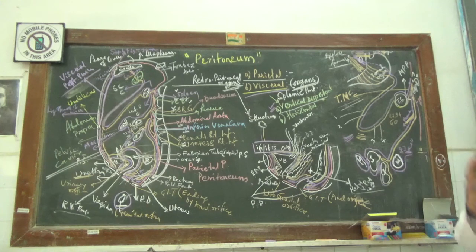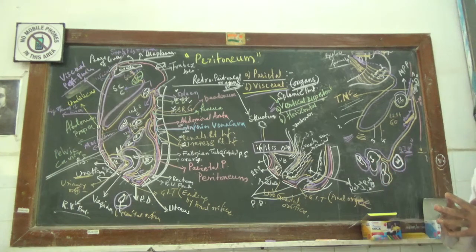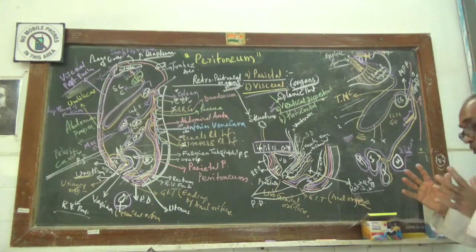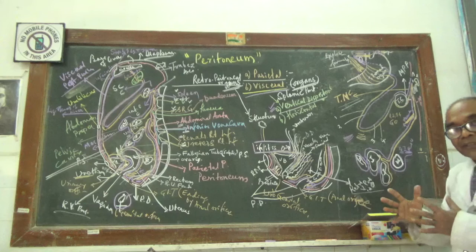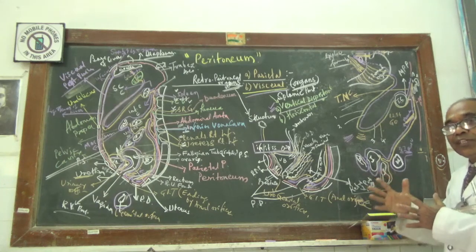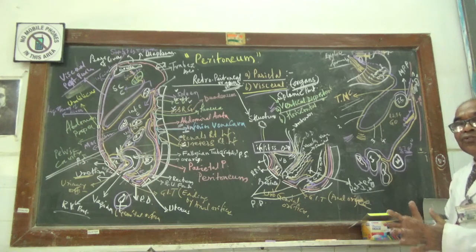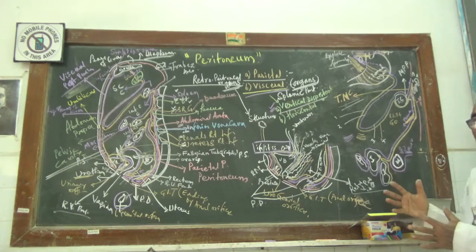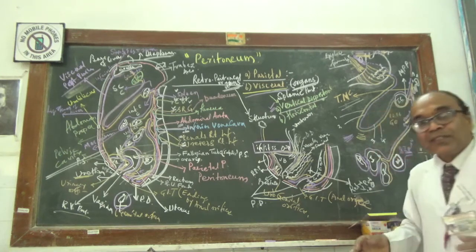A few other vertical dispositions of the visceral layer of the peritoneum are there. If you have taken this up, you should know some related things. Those related things you have to know about. First we will go to the left side.